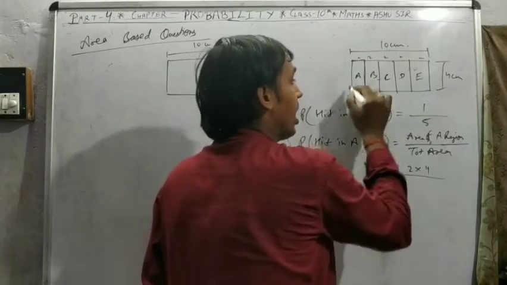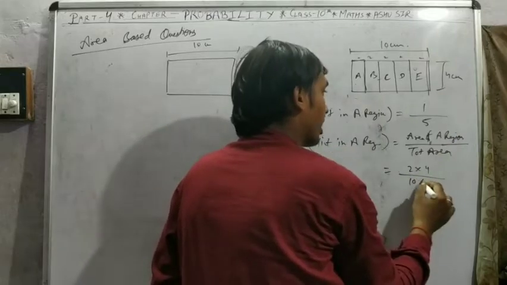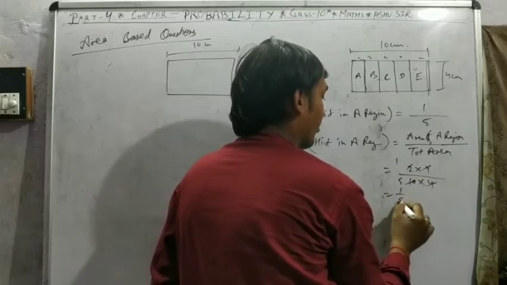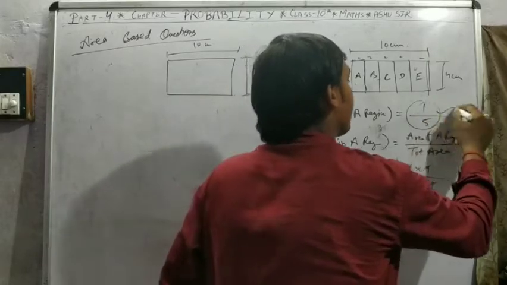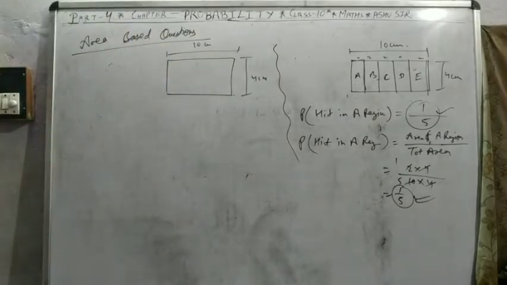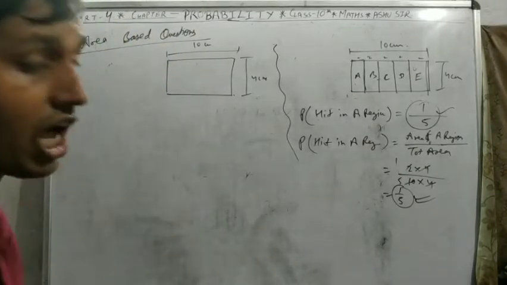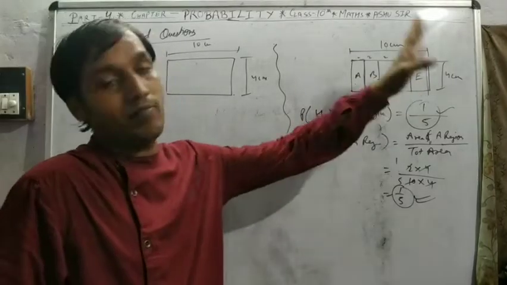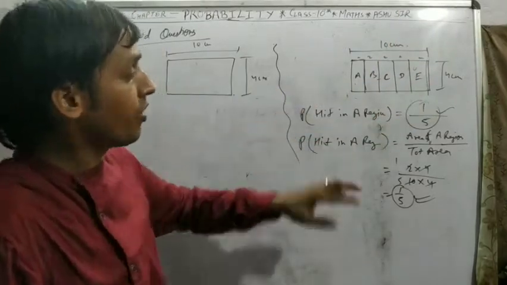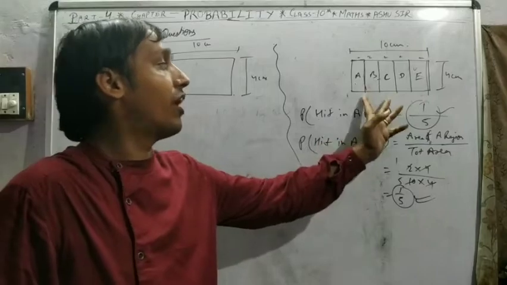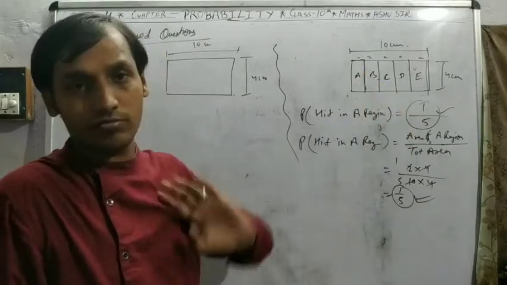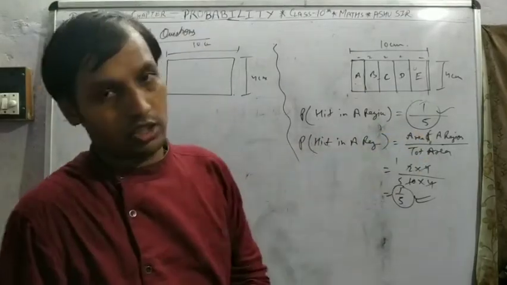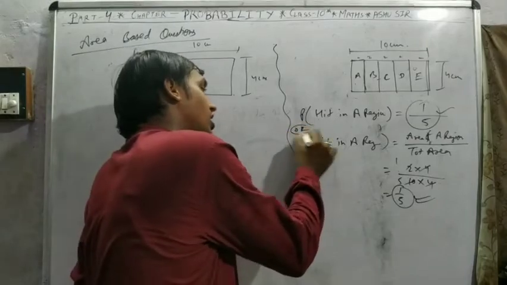And the whole region area, length 10, breadth 4, 10 into 4. 4 cancel, 2 fives are 10, 1 by 5. The same answer. Don't be confused. Here the area of the regions A, B, C, D, E is the same, means they are equally divided. So we can find the probability directly, only 1 out of 5, or you can take the area of region A upon total area. Both concepts are right for this figure.